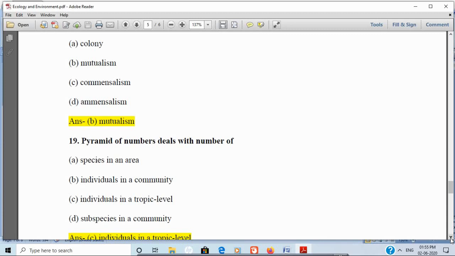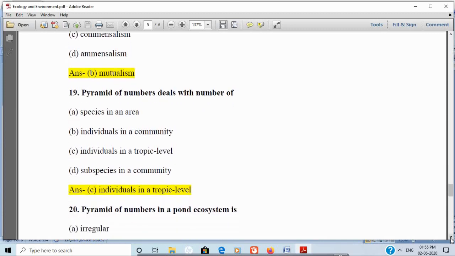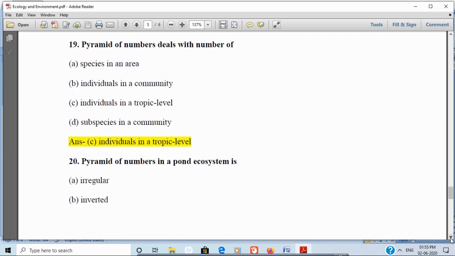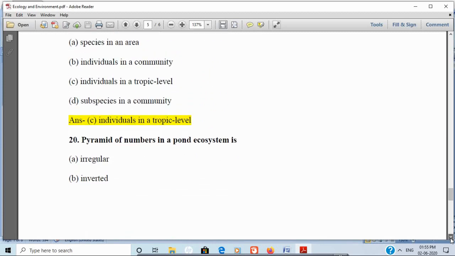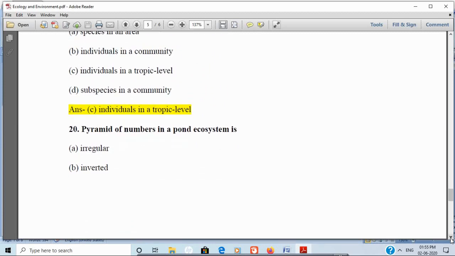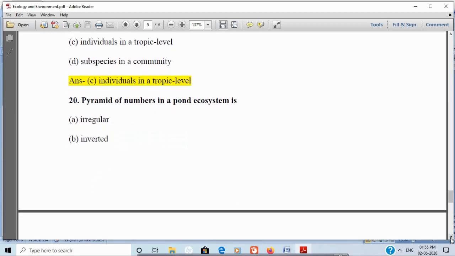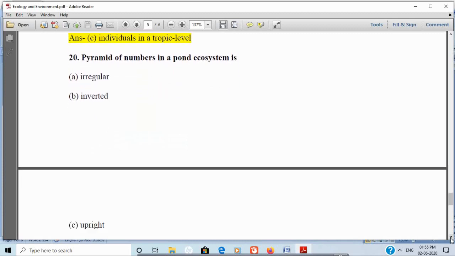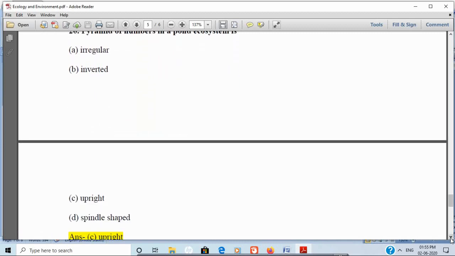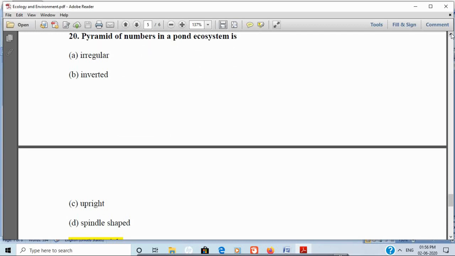And today the last question is, pyramid of numbers in a pond ecosystem is option A, irregular, option B, inverted, option C, upright, and option D, spindle shaped. And the correct answer is upright. That means the pyramid of numbers in a pond ecosystem is always upright.